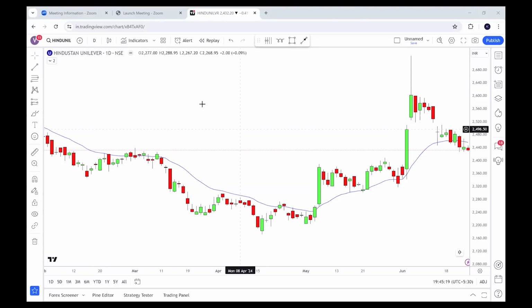Okay, now we have come to Hindustan Unilever. This is the NSE chart. This is the daily time frame chart.